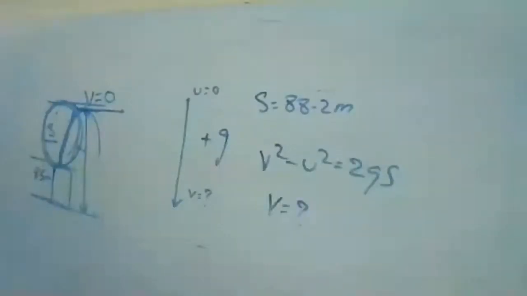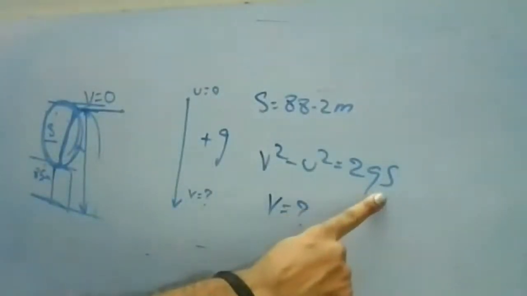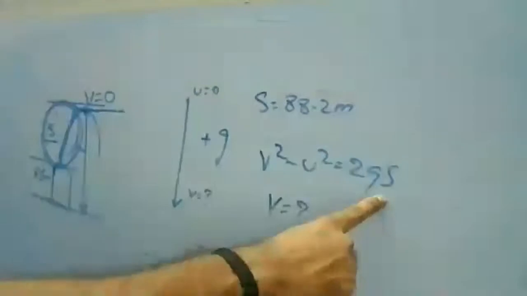Sorry, sir, I had taken S as T. You have taken S as? T. Taken S as time, sir. No, it is not time period, ma. S is displacement. Right, only then I understood it.